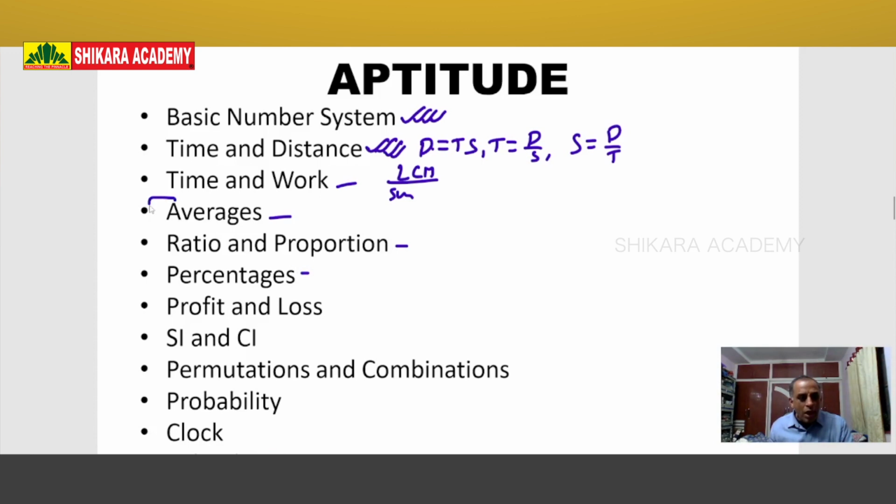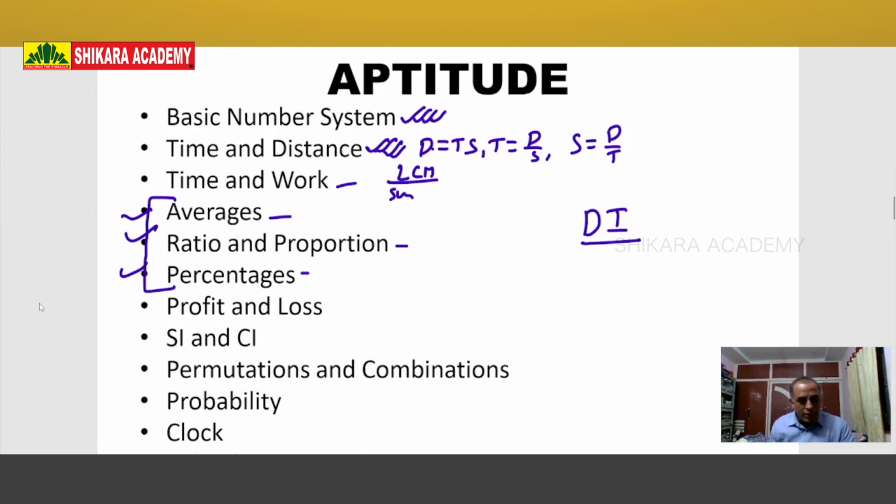Averages, ratio and proportions, and percentages, these three are very important for data interpretation. Each and every data interpretation question depends on only these three topics. If you are good in these three topics, data interpretation is also very easy. That's why before data interpretation, I will cover the total aptitude syllabus. If you have sound knowledge, then only I will start data interpretation.